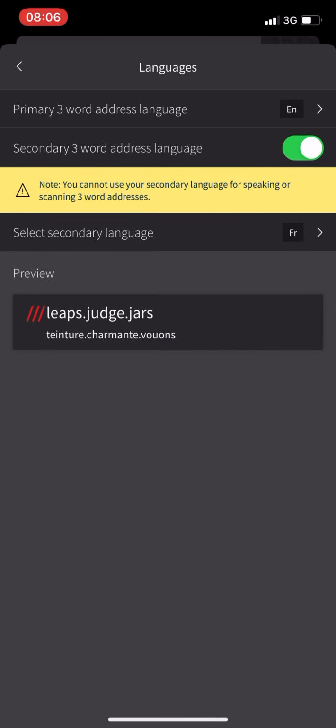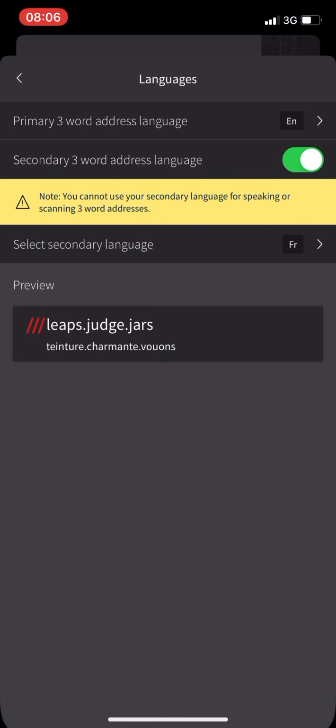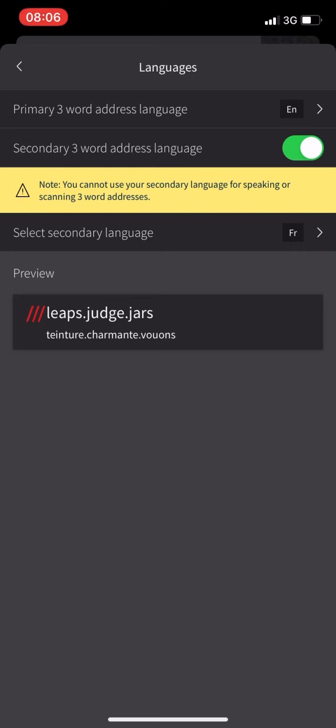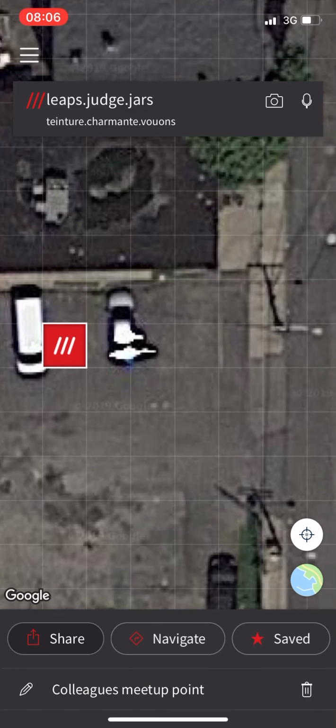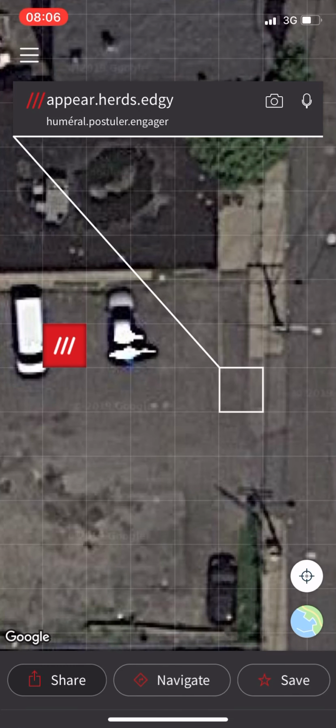And after downloading this French language, you will end up with two labels like here below. This is the address in English, the one which is big, and the one below is the French one. So now if I point it to any location on Earth, I will get two series of words: the three words of the English and the three words of the French.